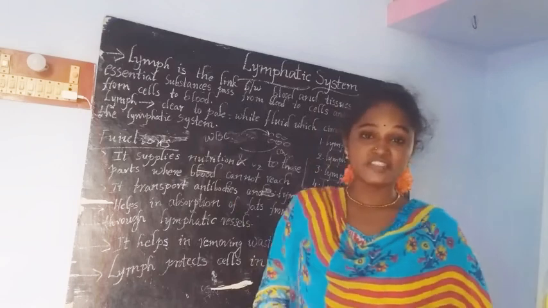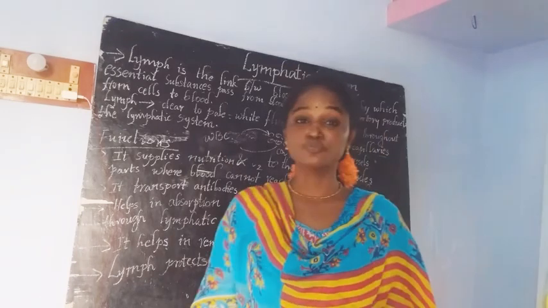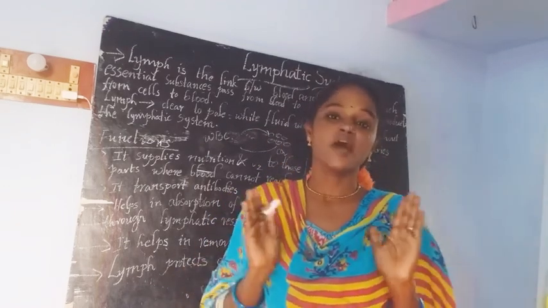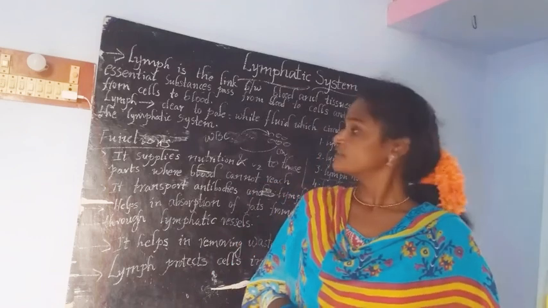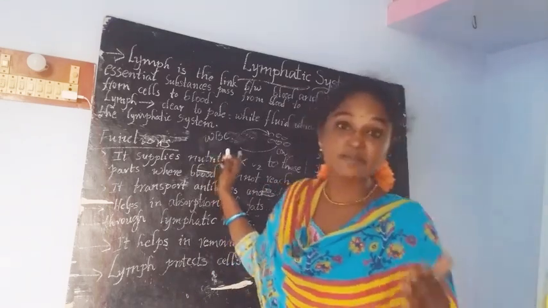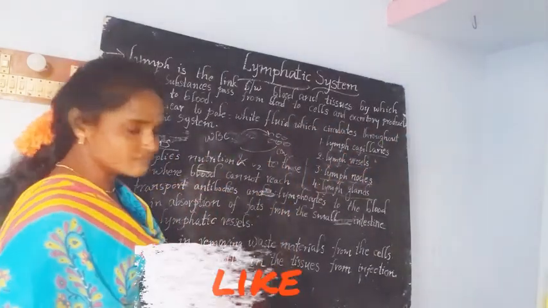Here the lymph contains WBC. Along with the essential substances of blood, it also contains WBC, white blood cells, but it does not contain RBC, red blood cells. The lymph does not contain RBC.